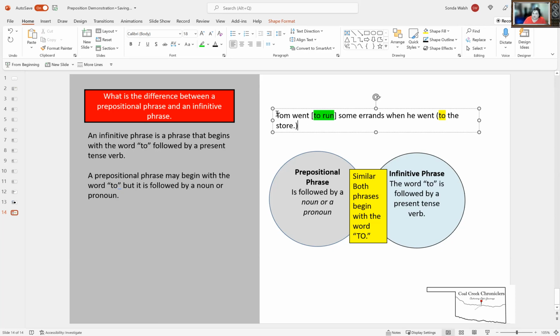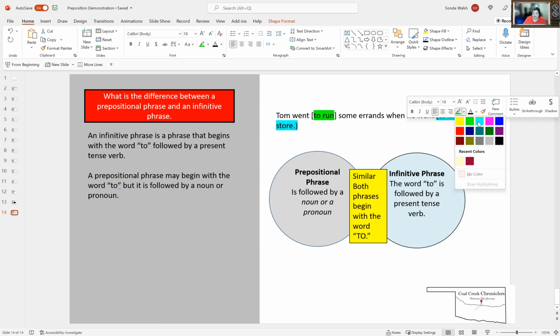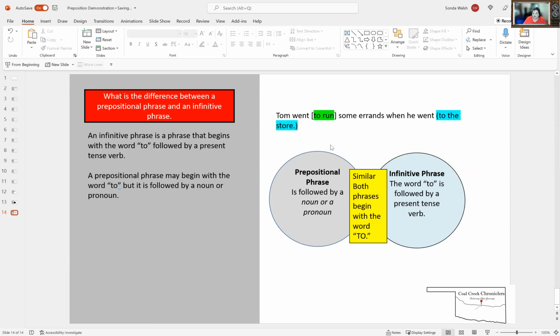Now, I want to show you another trick. I want you to count the words in this prepositional phrase. Notice there's 1, 2, 3 words. Look at the infinitive phrase. There's only 2. Now, that doesn't necessarily always mean that if you've got 2 words that it's going to be an infinitive, but look at the word immediately after the word to.